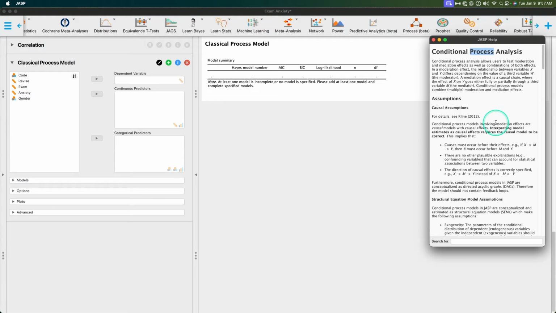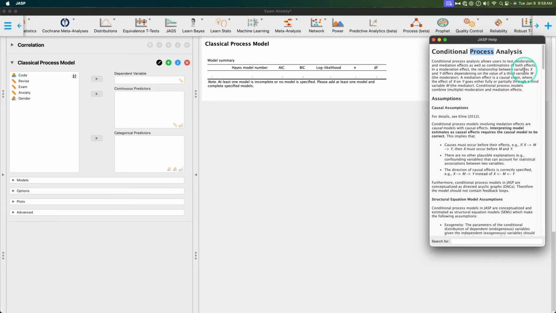So in the general linear model, and specifically in multiple regression, sometimes variables have indirect effects on other variables or other processes of variables from X to Y. And then sometimes you get an interaction effect between predictors, right? So conditional process analysis allows users to test moderation and mediation effects as well as combinations of both effects. This makes it really strong, especially if you've got a significant model that you need to run.